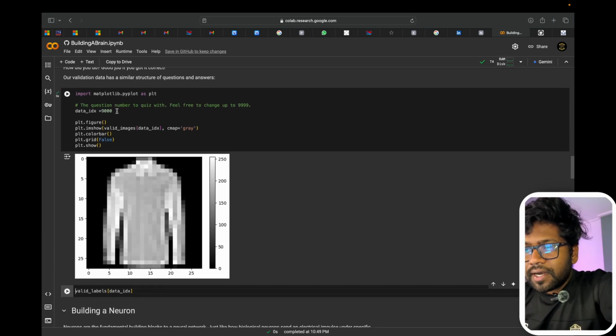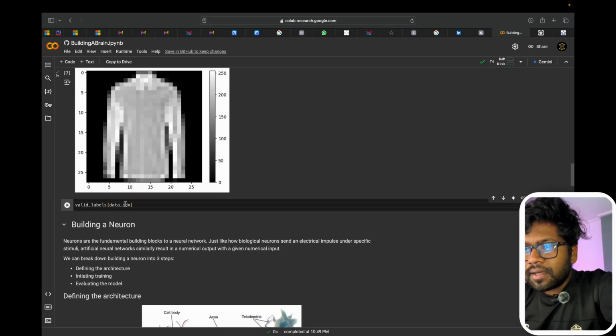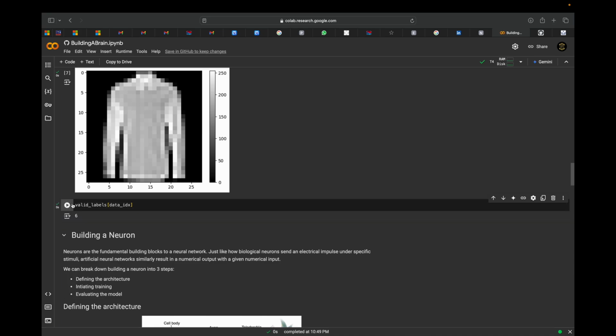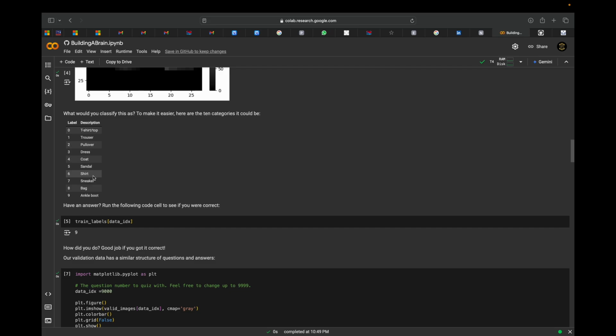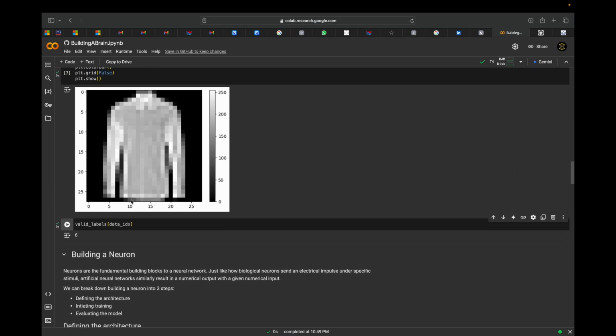So we will go with the shirt one. Here we have defined data_idx validate label. We will be getting a label data. Here we got 6. So we'll check with the 6. Data_idx, we'll go with this 6. Perfect. It's working, it's a shirt. Guys, you have done 70% of the work here itself. It's identifying perfectly. Now we need to build a neuron.